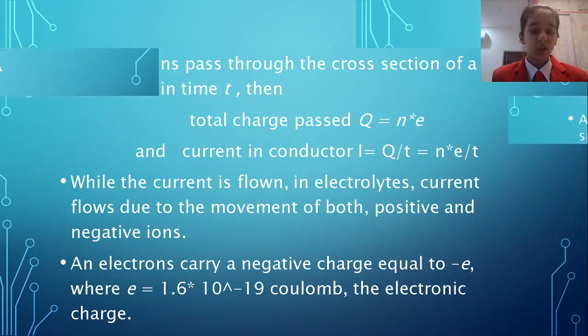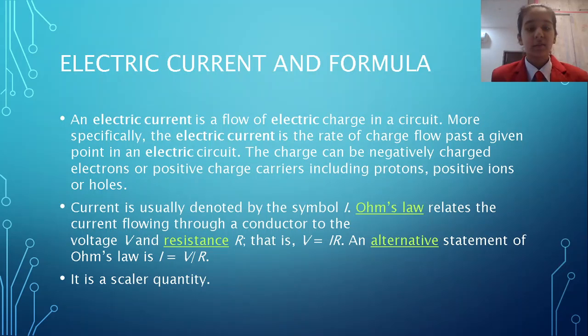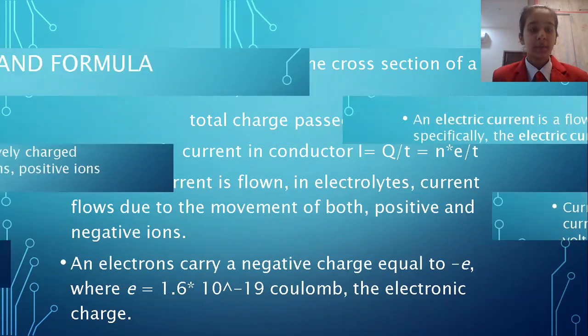Electric current and its formula. An electric current is the flow of electric charge in a circuit. More specifically, the electric current is the rate of charge flow past a given point in an electric circuit. The charge can be negatively charged electrons or positively charged carriers, including protons and positive ions. Current is usually denoted by the symbol I. As far as Ohm's law is concerned, the formula is V is equal to IR, and we can also say that I is equal to V upon R. It is a scalar quantity.